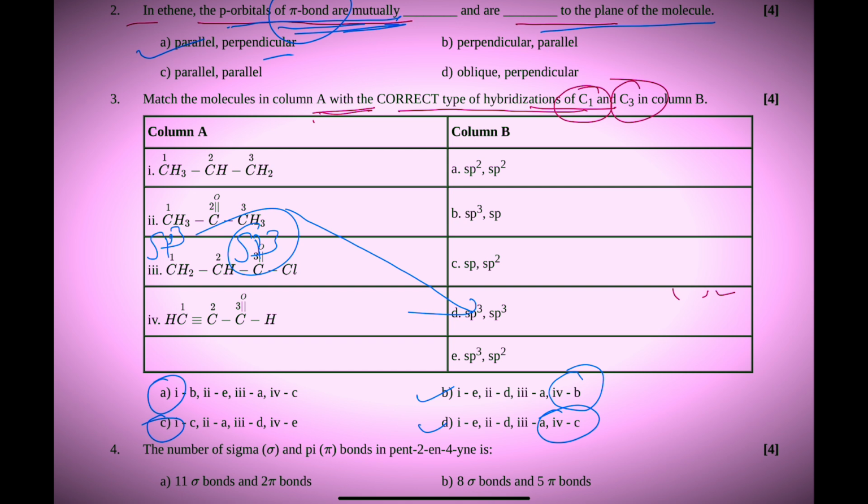the fourth. Why? Competition is all about time management. So if it is the same, then check the fourth. Here sp and here sp2. So which one is fourth? sp and sp2. So here sp and sp2, for the fourth you can see C. So which one is correct? So this option is eliminated. Now the correct option is D, this one.